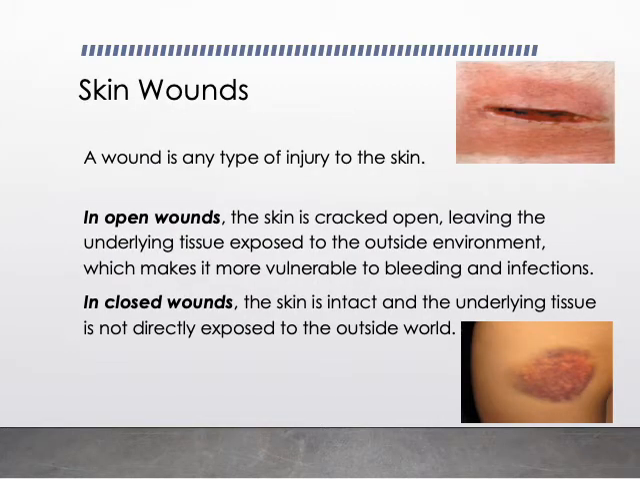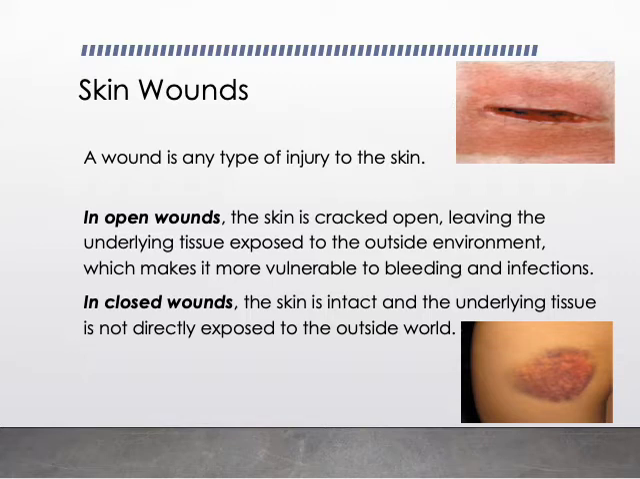To begin with, let us learn about skin wounds. What is a wound? A wound is any type of injury to the skin. It's of two types, open wounds and closed wounds. What are open wounds? In open wounds, the skin is cracked open, leaving the underlying tissue exposed to the outside environment, which makes it more vulnerable to bleeding as well as infections.